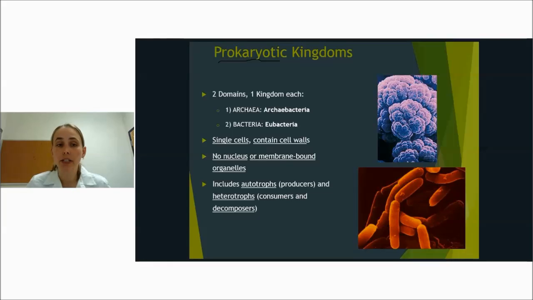Prokaryotes or bacterial cells can be autotrophs, which are producers. So, like I said in plants, autotrophs make their own food.